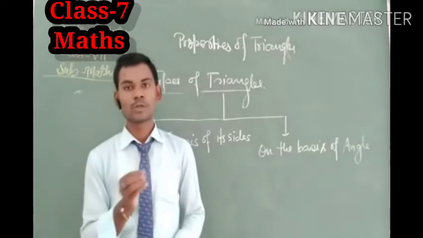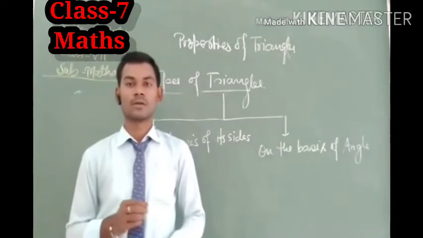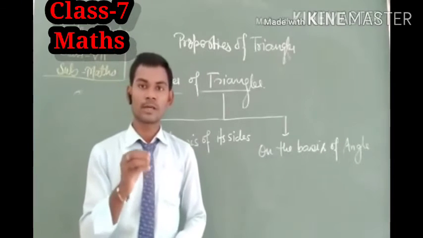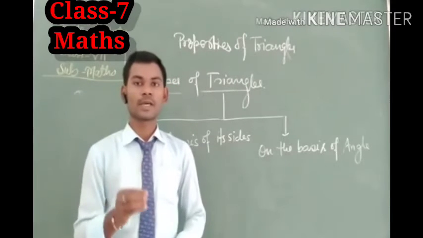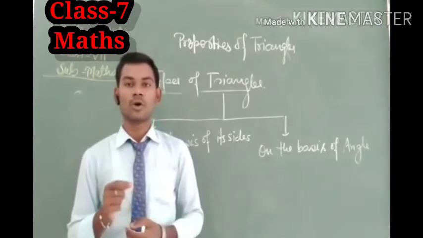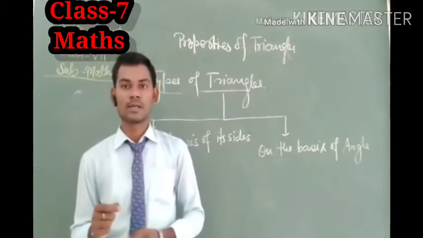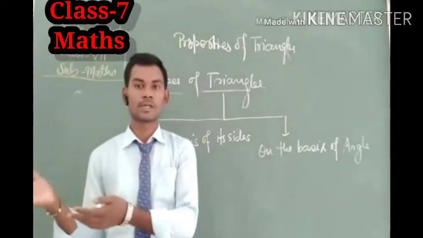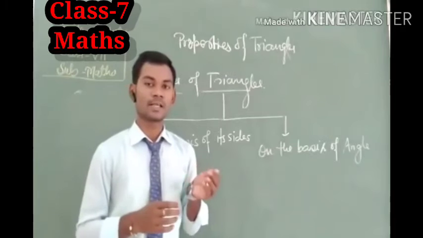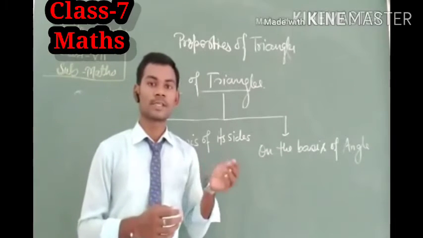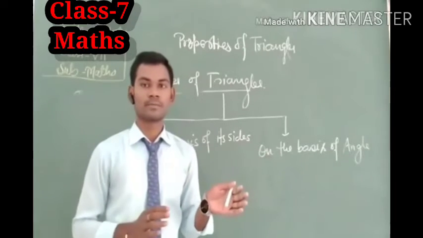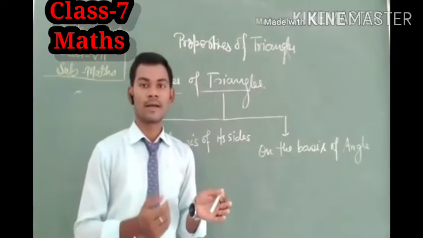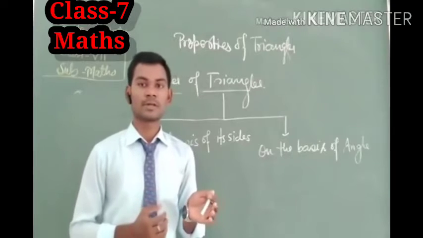Because in both conditions the triangle has its own properties. If we categorize the triangle on the basis of side, it has some properties, and if we categorize it on the basis of angle, then the properties are different, and the names will also be different.